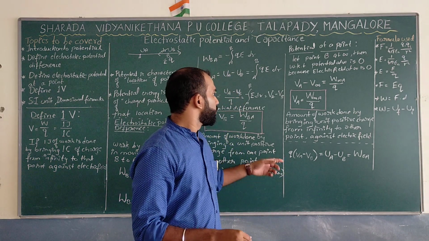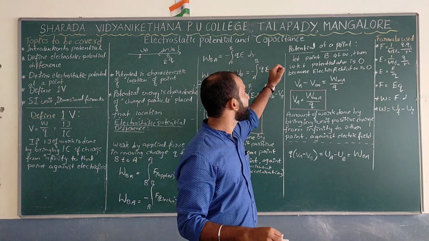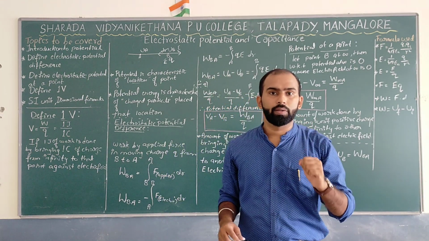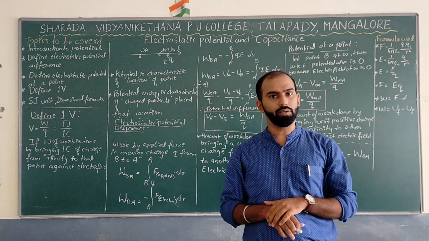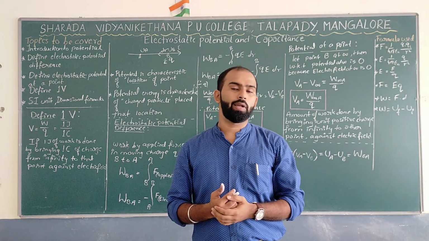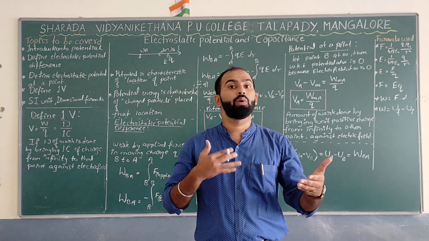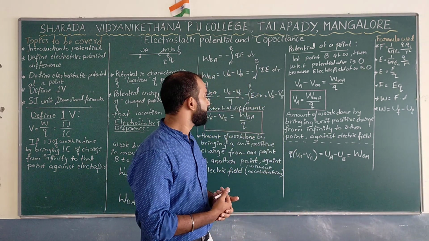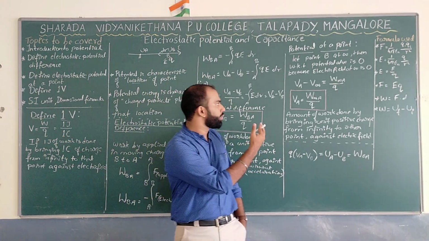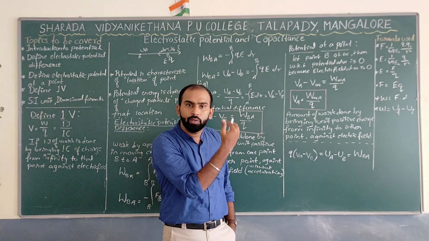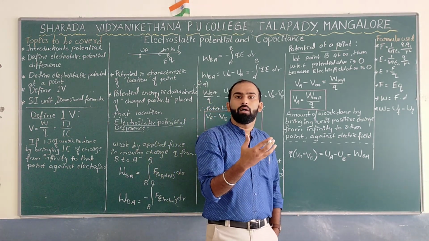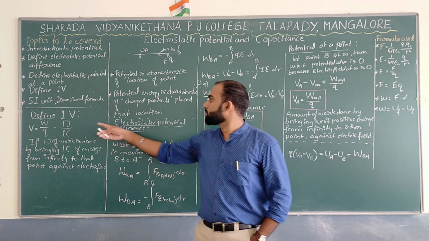So far we have discussed the potential at a point. Now your job is to define its SI unit. What is the SI unit of electrostatic potential? It is nothing but 1 volt. So how do we define 1 volt? Just simple. You take the formula we have got just now, VA equal to W by Q, where W is the amount of work done. The SI unit of work done is the joule.